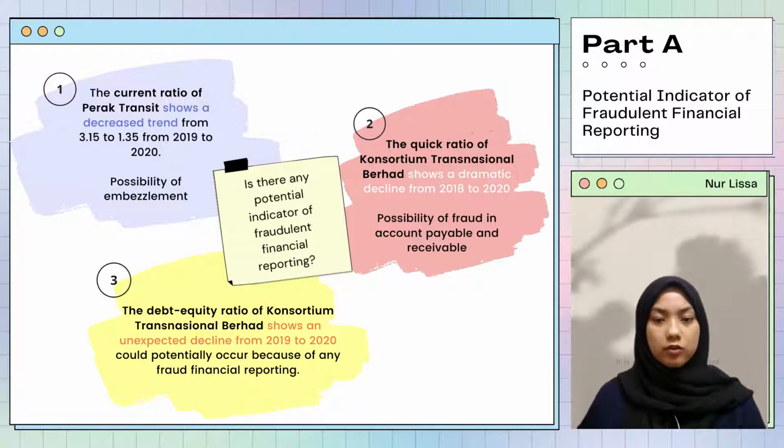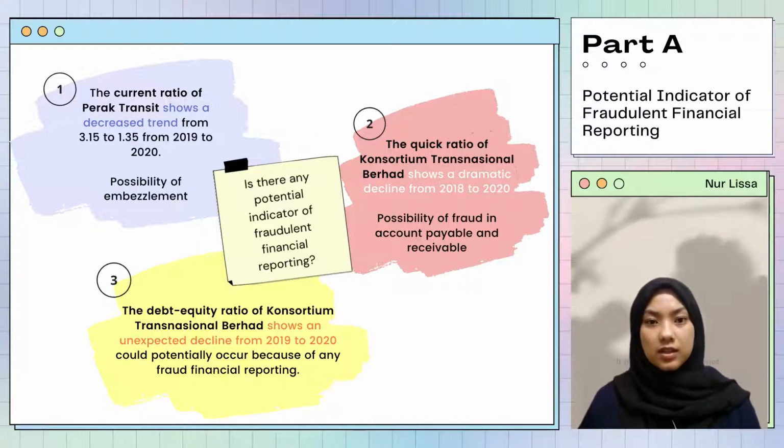Referring to the analysis of quick ratio for Consortium Transnational Berhad, you can see there is a dramatic decline from the year 2018 to 2020. The trend of quick ratio is decreasing from 0.39 in 2018 to 0.09 in 2019 and continually decreasing to 0.07 in 2020. There might be fraudulent financial reporting when it shows a very dramatic decline like this. When this occurs, it may require a closer review of the account receivable and account payable.